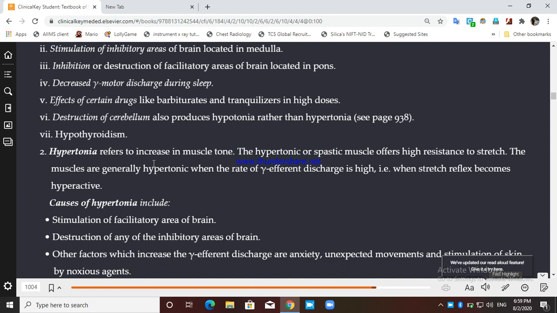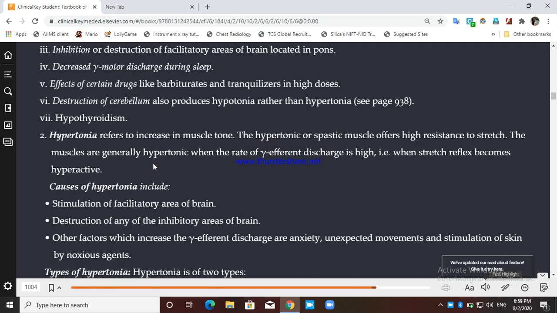Now what is hypertonia? Hypertonia refers to the increase in muscle tone. सब चीज opposite होगा. A spastic muscle, a hypertonic muscle, is also known as a spastic muscle that will offer high resistance to any stretch. It will not allow stretch to occur. So एकदम सख्त हो जाएगा muscle, movement बड़ा difficult होगा उसमें. The muscles are generally hypertonic when the rate of gamma efferent discharge is high.